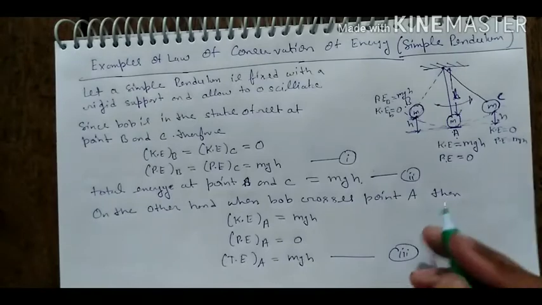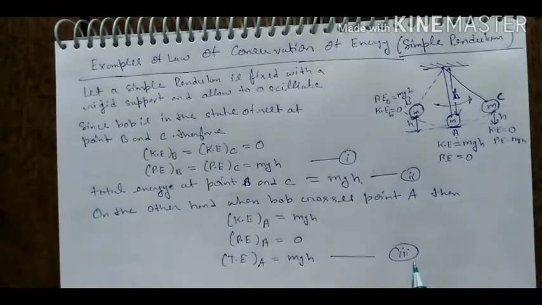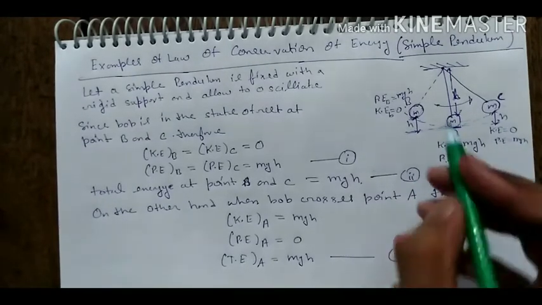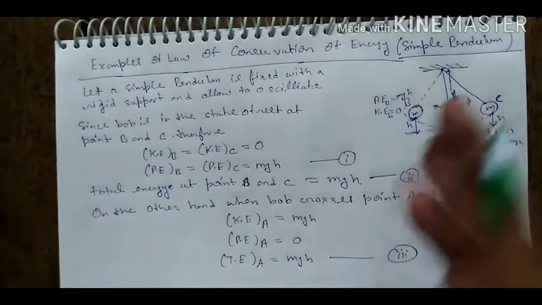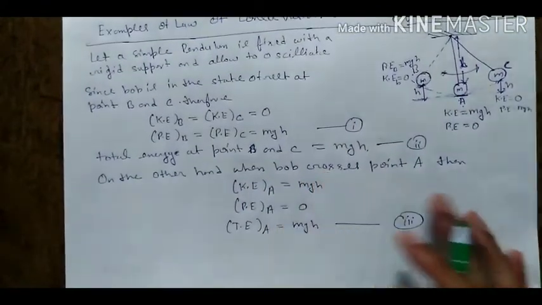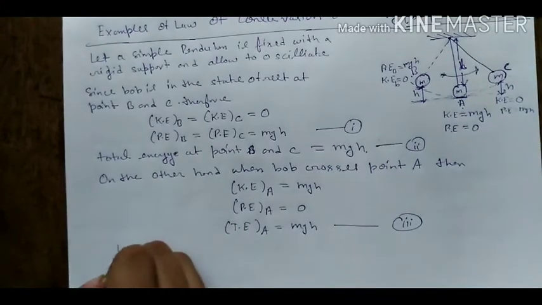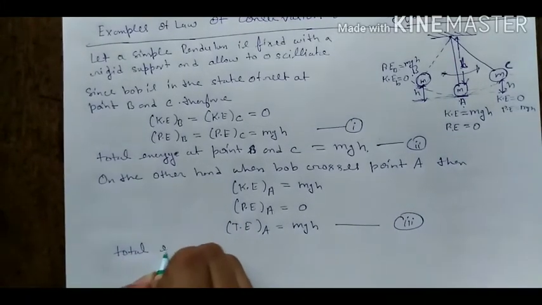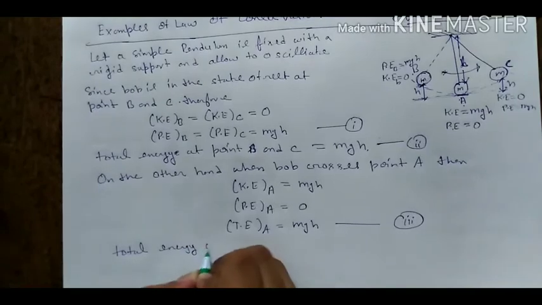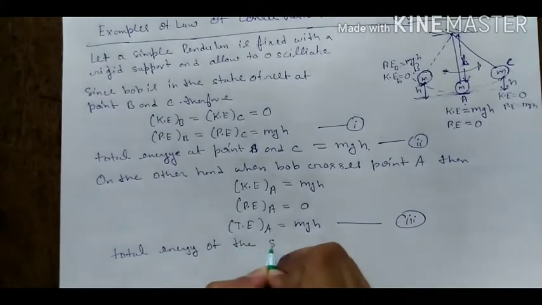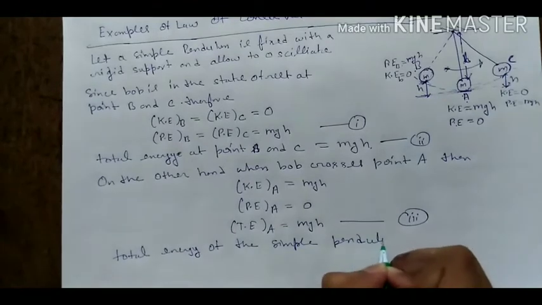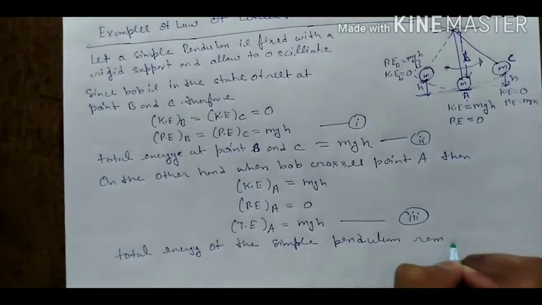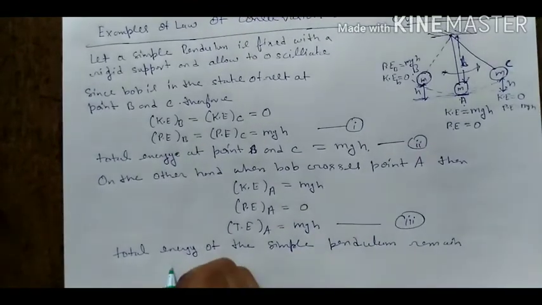Okay. Now from equations 2 and 3, we can conclude that the total energy of this bob during its to and fro motion remains conserved. So we can write here: the total energy of the simple pendulum remains conserved.